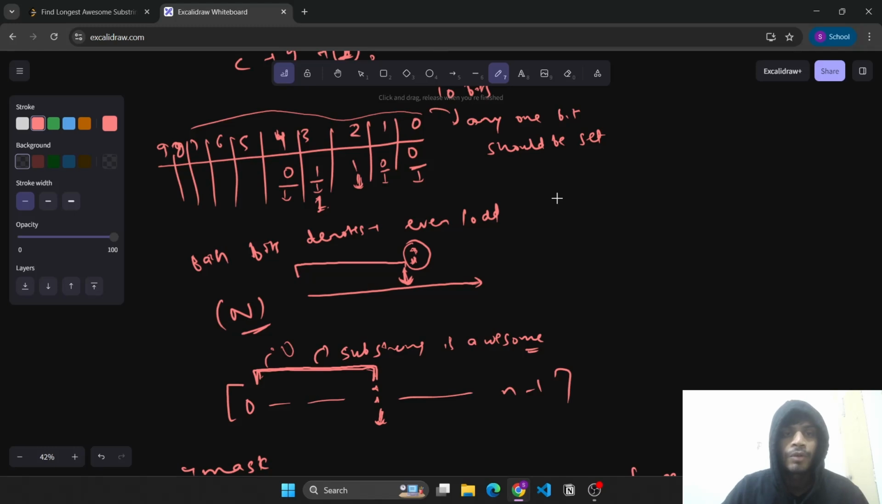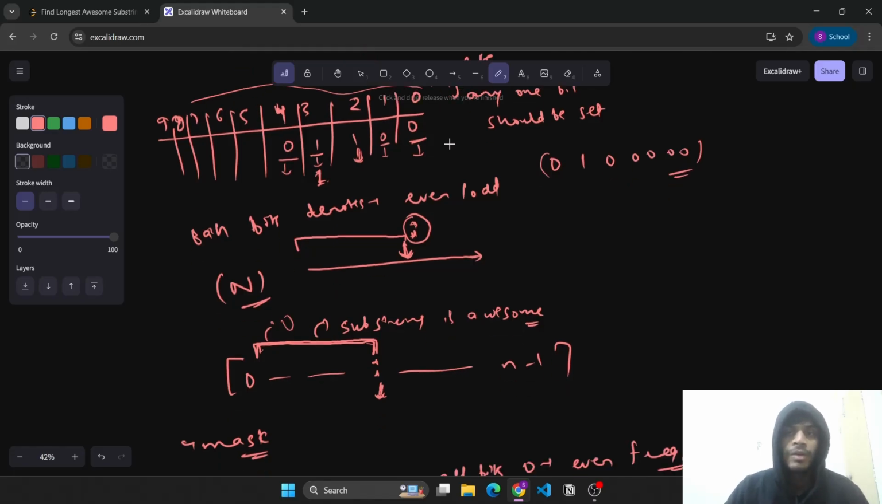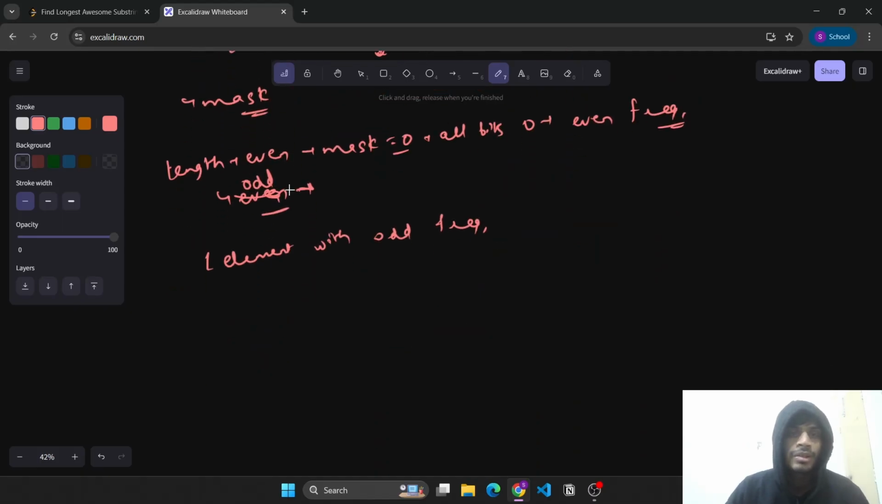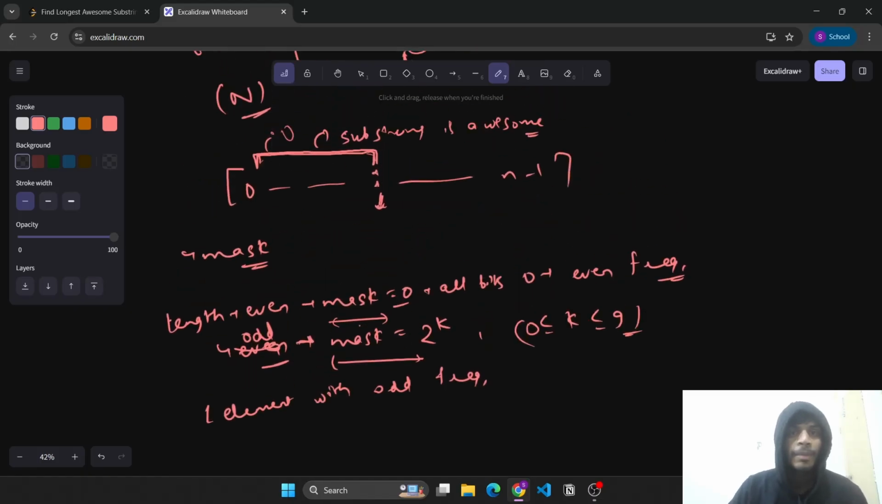So the number will be of the form of, suppose, 0 1 then 0 0 0 0, right? So any one bit should be set. This will be the mask. Alright. Hence, what will the mask look like? Mask will look like some 2 to the power k, where k is greater than or equal to 0 and less than or equal to 9, right? So in the case of odd, mask will look like something this, and in the case of even, mask will look like something this. Now for a particular I, we need to find the longest, meaning the leftmost start point,